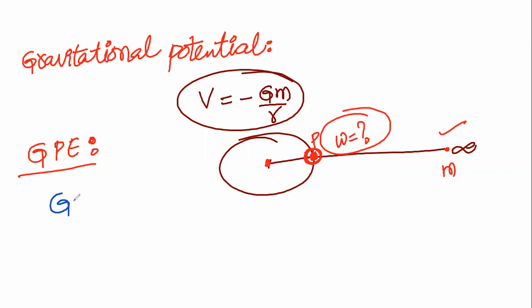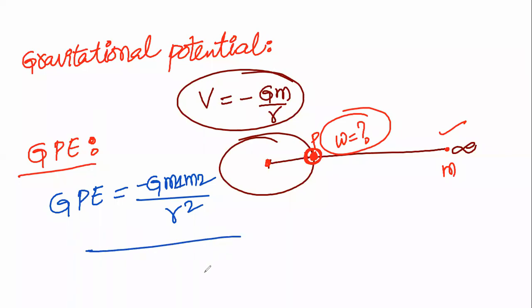Gravitational potential energy is equal to minus G m1 m2 divided by r square. Sorry, r square won't be there, r only. Gravitational potential energy is equal to minus G m1 m2 divided by r.